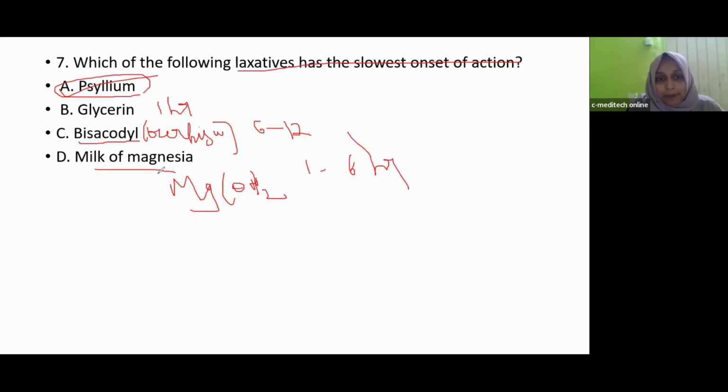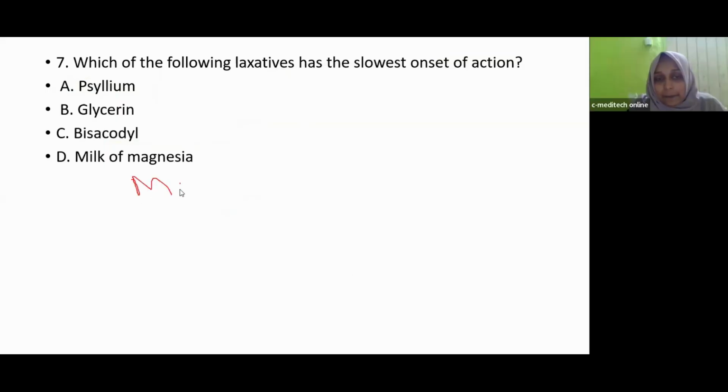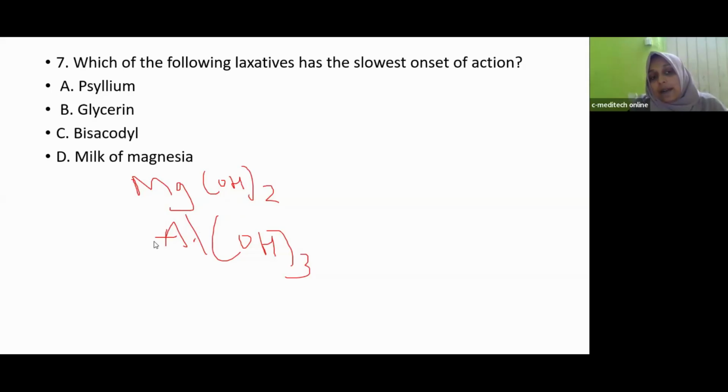So one more point. What is the common side effect of magnesium hydroxide? Magnesium hydroxide and aluminum hydroxide are both antacids, and you will study them in the GIT chapter. Magnesium hydroxide is used for the treatment of constipation.